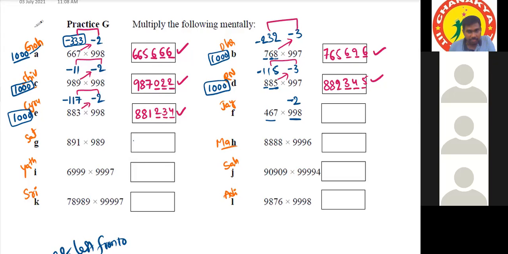It is better to take 1,000 only, because if the difference is less, the product will be less.